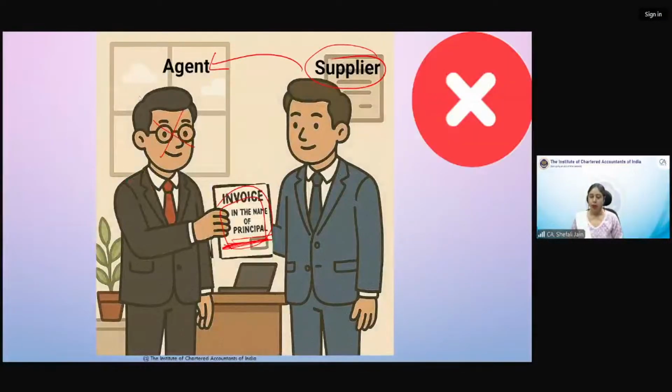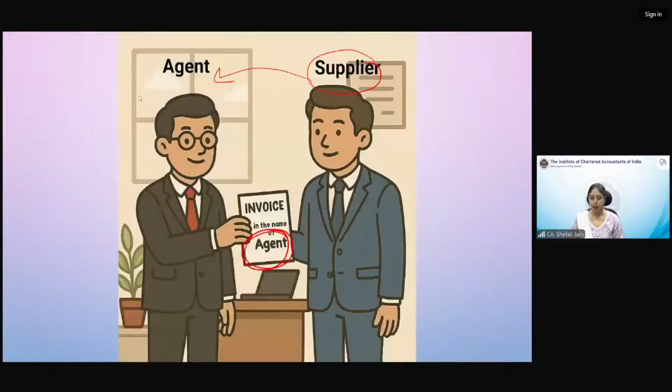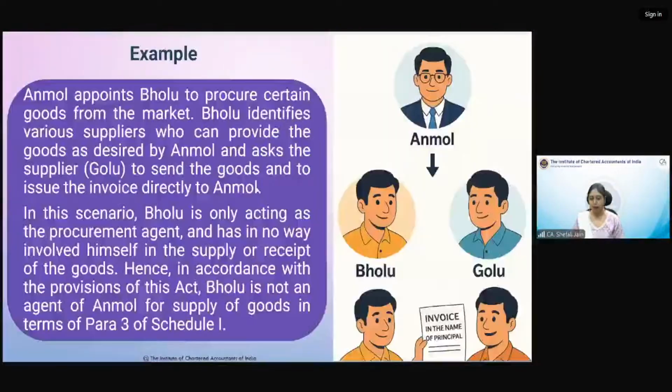Okay. Now we'll take some examples, but not all of them, just to understand the concept. Anmol appoints Bholu to procure certain goods from the market. Now this is the second case. He's not giving him goods to sell. He's asking him to get some goods from the market.